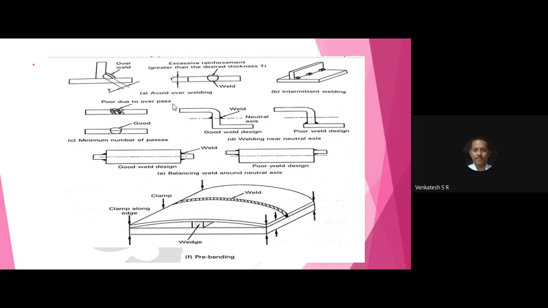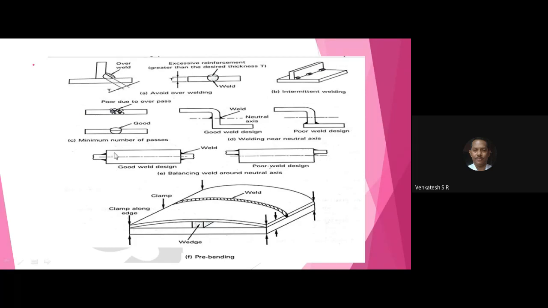If you are keeping a shield in front of your face, there will be a visibility problem. Due to that, the overpassing of the electrode with the arc also creates some problem. Next, this is the good weld design. Only a little bit of metal is used to join the piece. And poor weld design. Instead of doing like this, if you do like this, that creates the poor weld design.